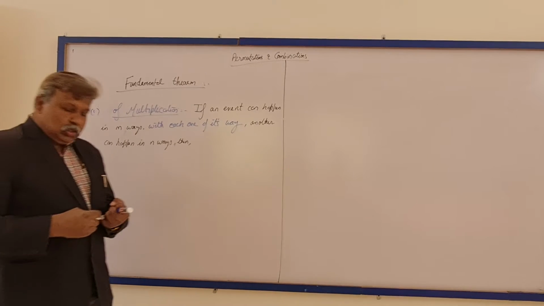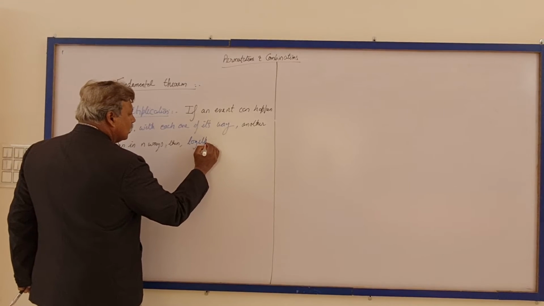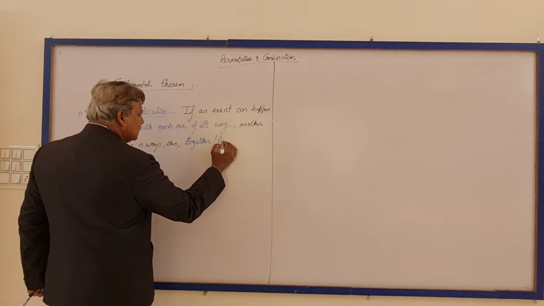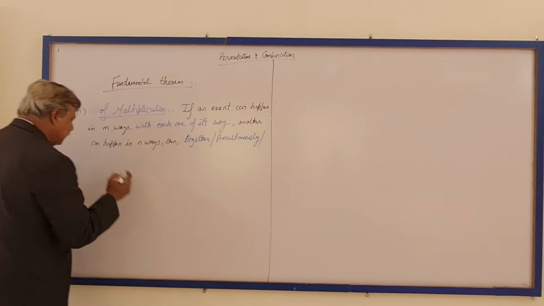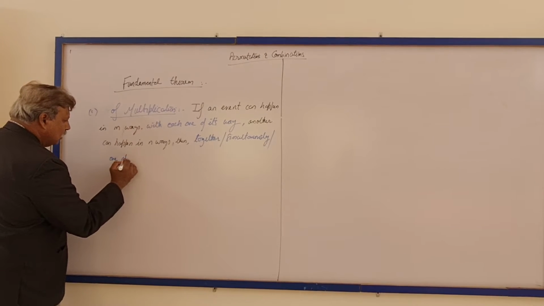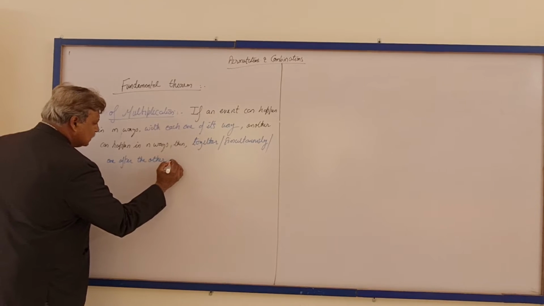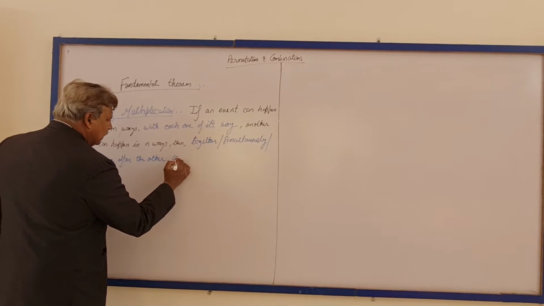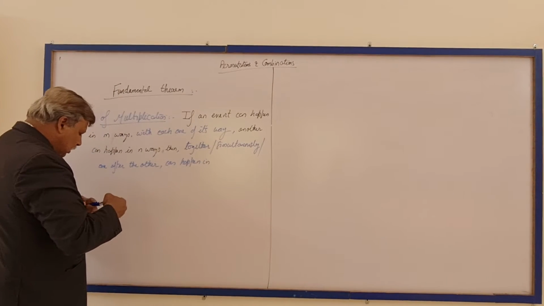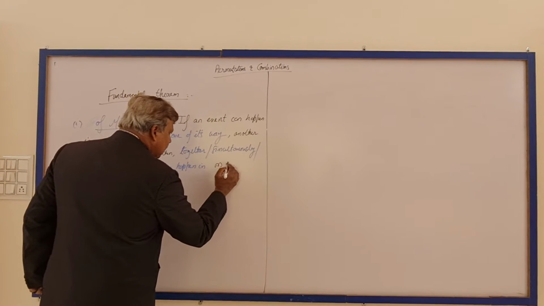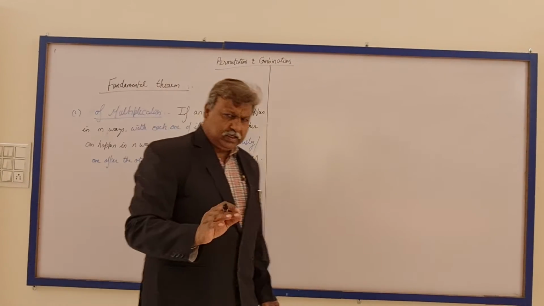then now here is the theorem. Then together or simultaneously or one after the other in succession can happen in m into n ways. Actually, this is basically the unity method.